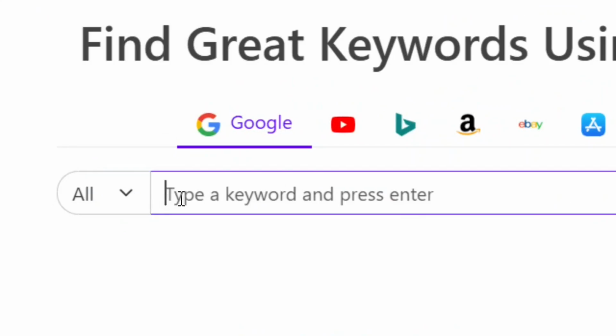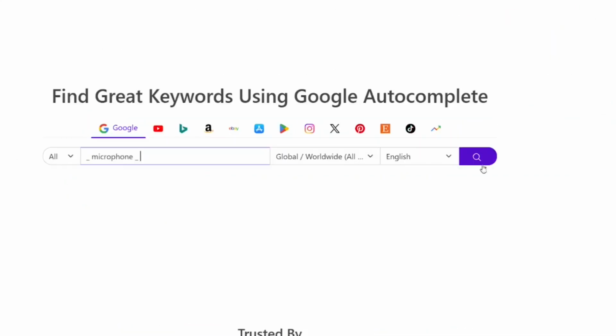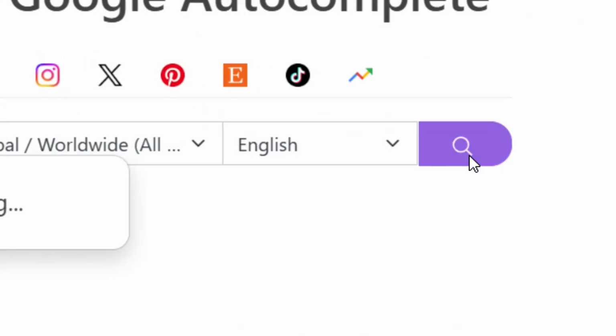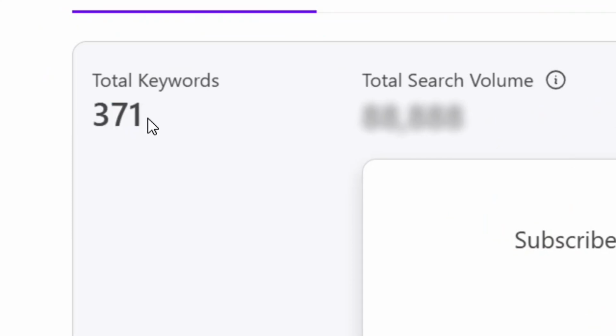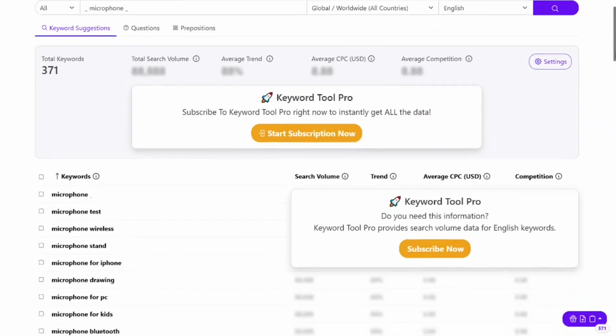From the search bar, all that you have to do is put in an underscore first, then you leave a space and put in the seed keyword. In my case, it's going to be microphone. You leave a space again and then an underscore, and then click on search. Over here you are going to get the total keywords. We have a total of 371 keywords related to our seed keyword.